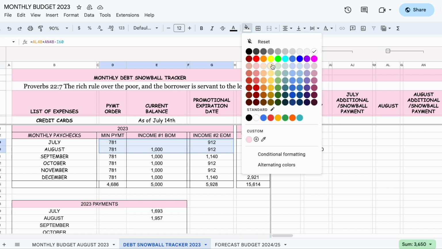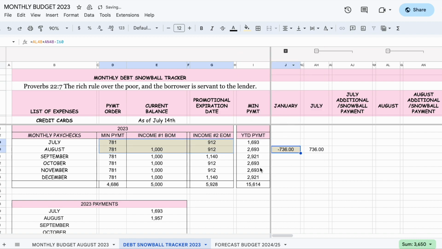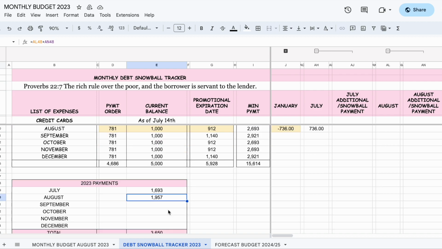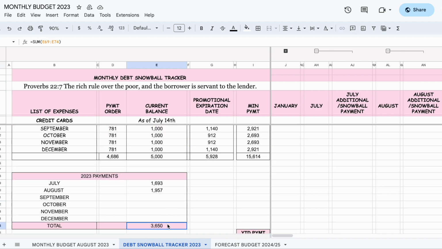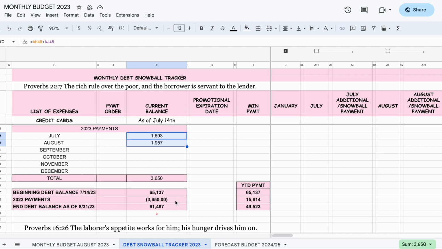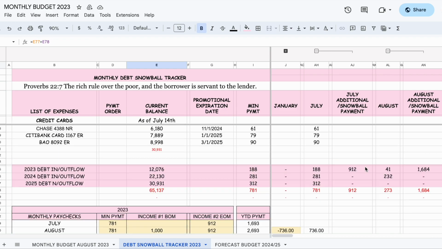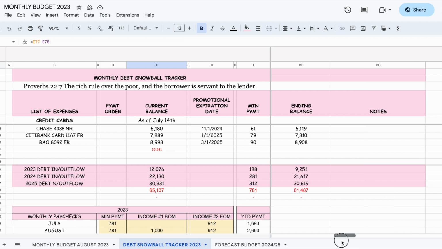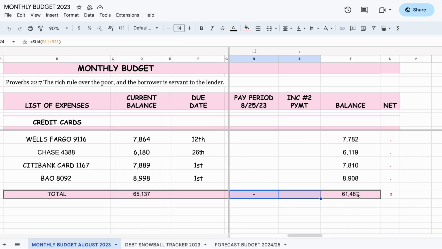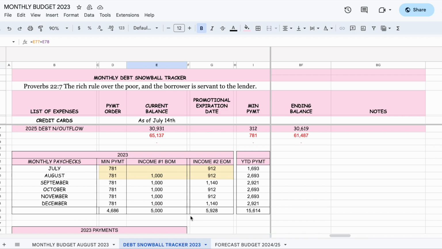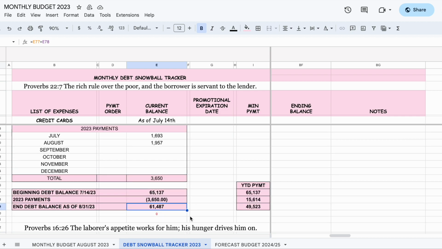See that? That's what I did. So let me just highlight this so you can see this. So this is what we did. We took all the payments for July and August, less the 508 for next week and the 228 for the second income, which is 736, equals 3650. Right? There you go, 3650. You see, so you know you're on the right track. Leaving you with 647, which we go here. 647, we go to the next tab. 647, go back. Right? So, wow, that's great progress.